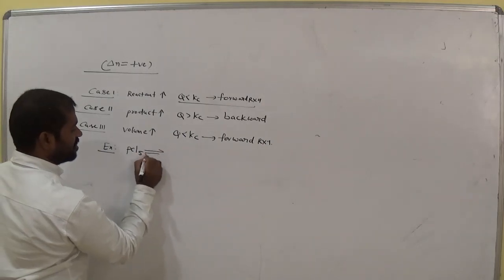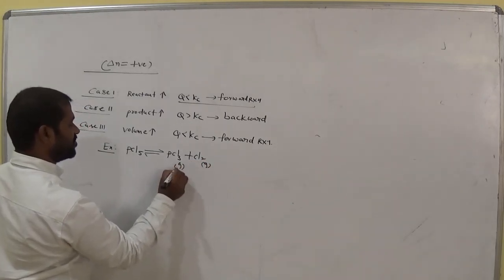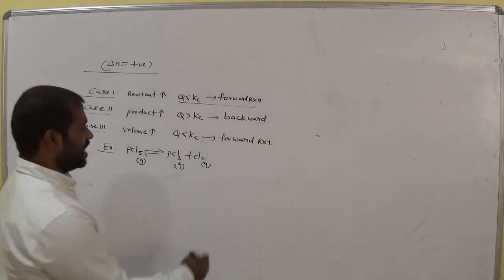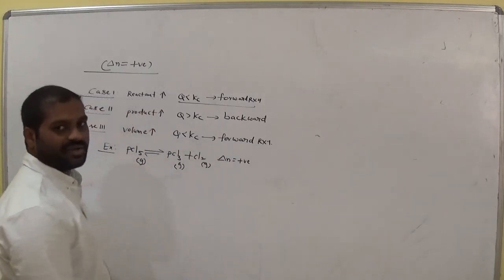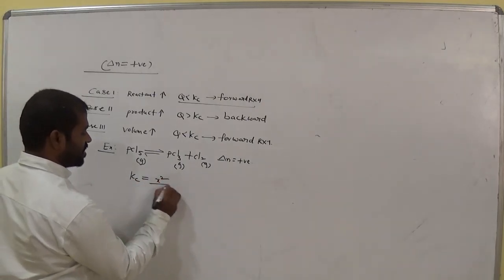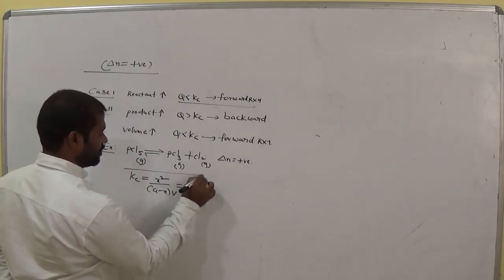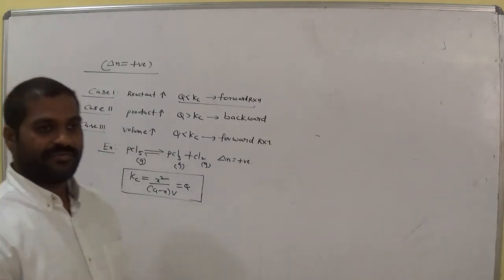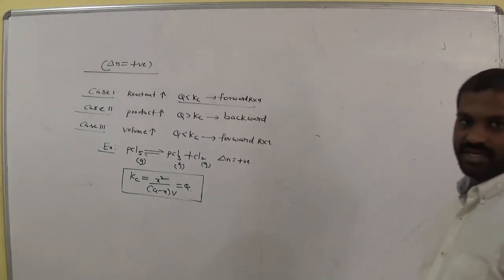PCl5 is reversible PCl3 plus Cl2. In this equation we discussed the above three cases, case 1, case 2, case 3, where delta n is positive. What is the expression? Kc equals x square by (a minus x) into V. Is it clear, ma'am, all of you? In the first case, delta n is positive. These three possibilities we have. Okay.